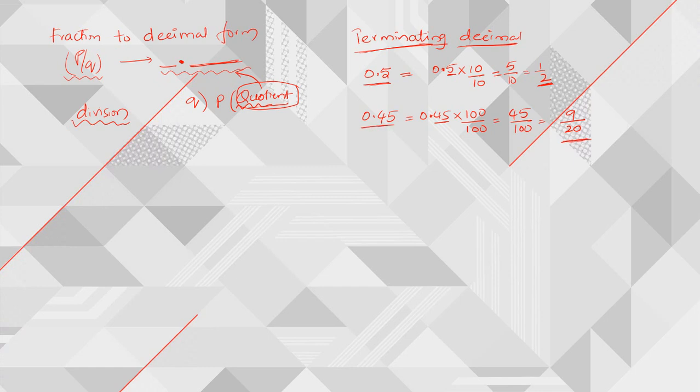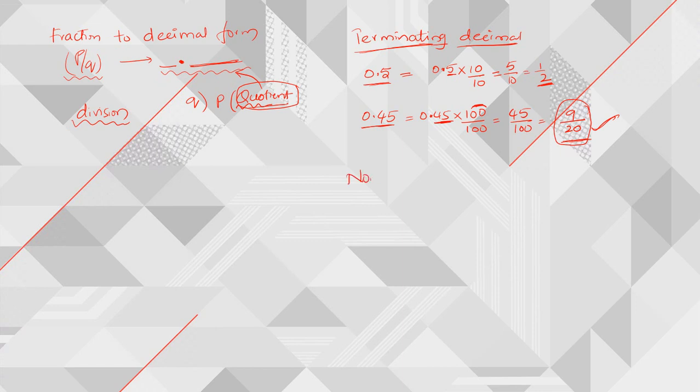So whenever you have a terminating decimal, simply multiply with 1 followed by as many zeros as there are decimal places after the decimal point. If we have 2 decimal places, then we multiply with 1 followed by 2 zeros, right? Then we get its fraction form.